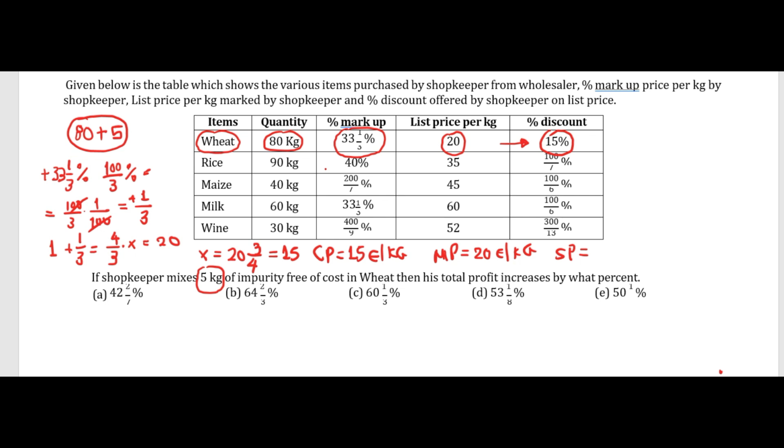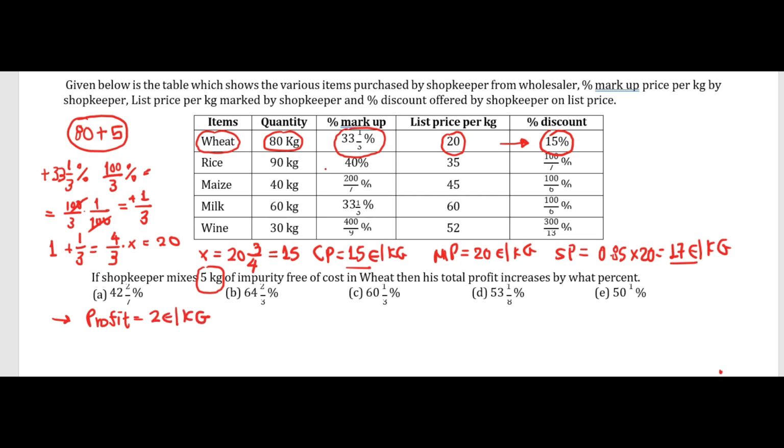So it's 85% times the marked price, and this is 17 euro per kilogram. So take a look here: the cost price is 15 and the actual selling price is 17. So we have a profit of 2 euro per kilogram.